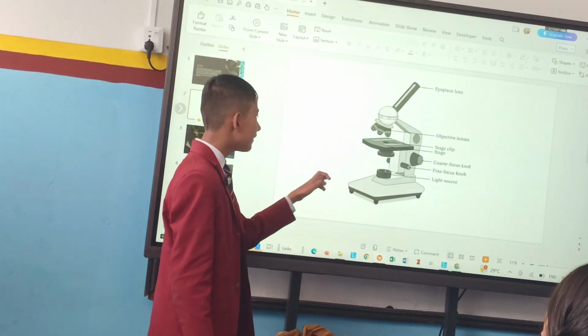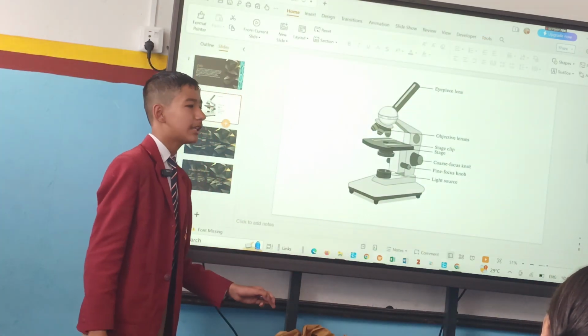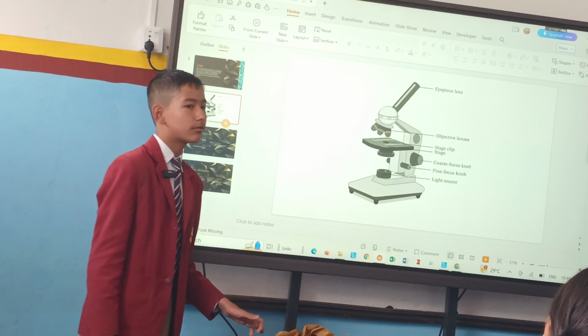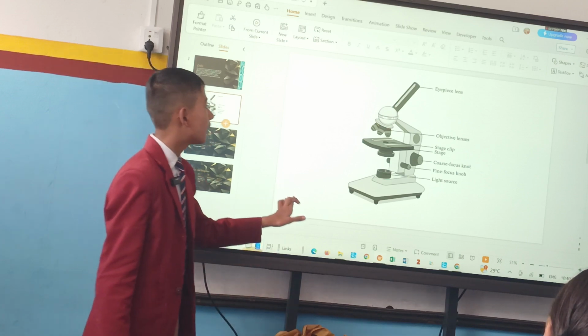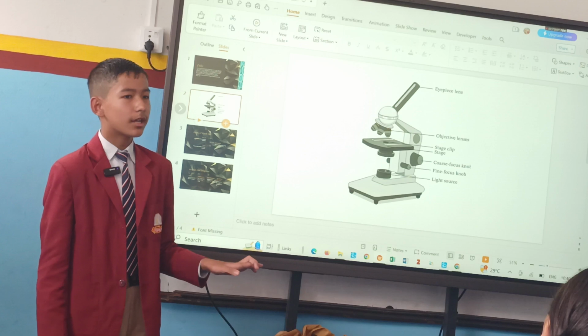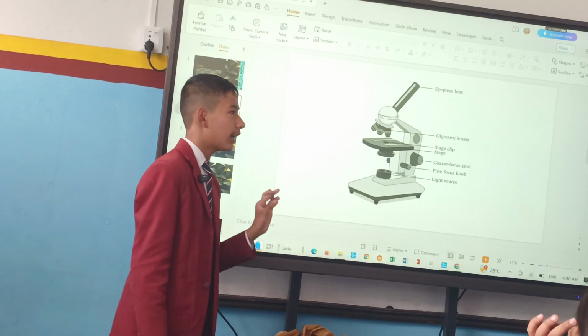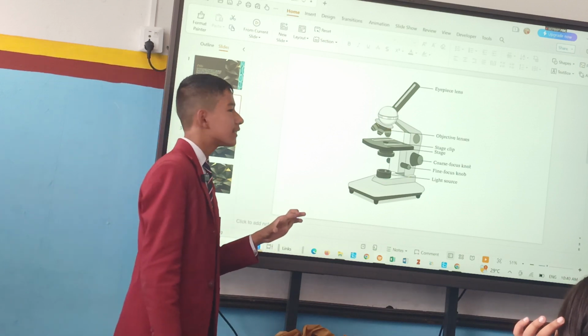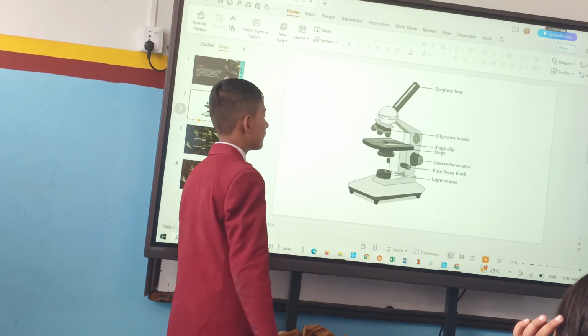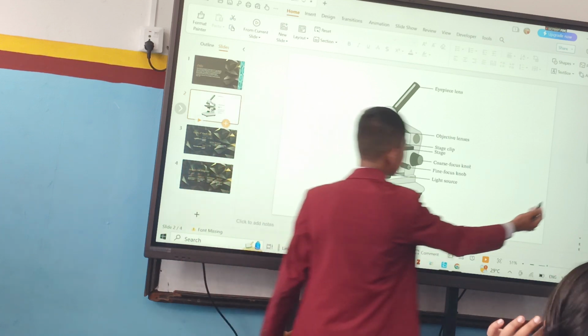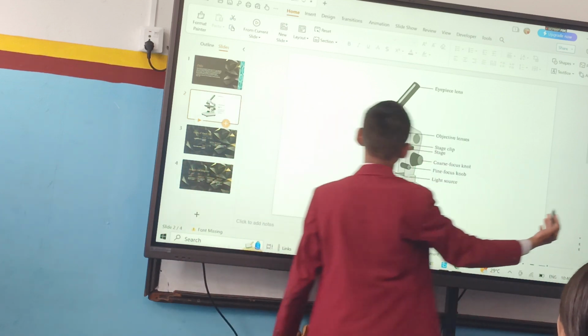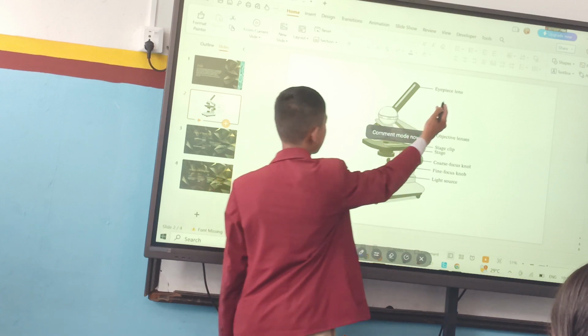Mainly, while looking for any type of microorganisms, we must use an ultra microscope, because the microorganisms cannot be seen with our naked eyes because they are too tiny in size. So let's see what's given here. We can see it's given here eyepiece lens.